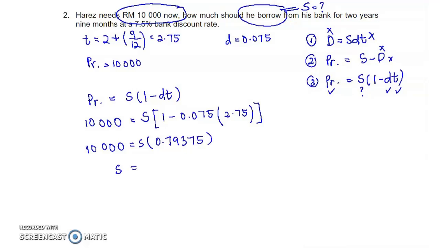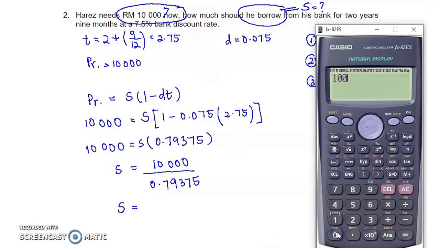So S equals, multiply goes to the other side and becomes divide, 10,000 divided by 0.79375. When you calculate value S, the answer must be more than 10,000.